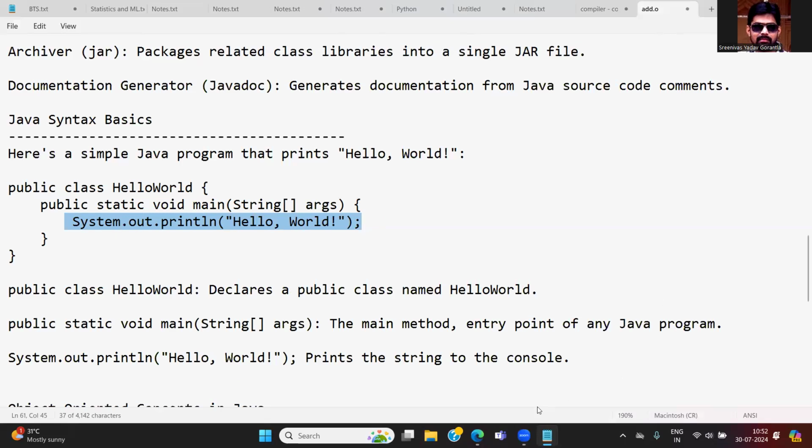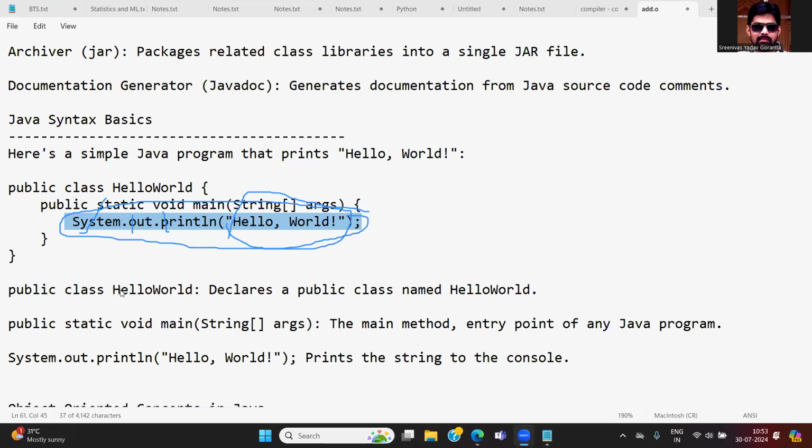System.out.println is very important for printing output in the output console. Java is case sensitive: S should be a capital letter, o should be small, p should be small, and the parentheses are required. Here you can use single quotes or double quotes, no worries. But this System.out.println should be available.